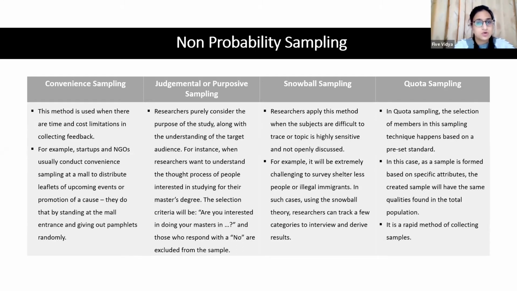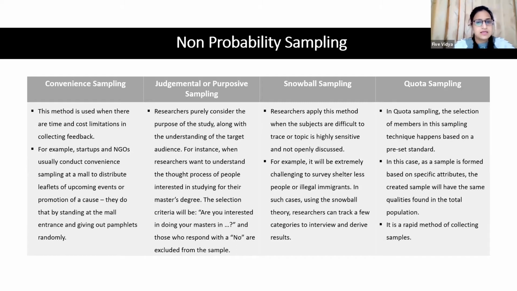So you cannot openly talk about all the issues. In that case, we would suggest you go for snowball sampling. Whoever is possible, even one or two people who are accessible, you can get the information from them, and then they will give you an idea of the bigger population.